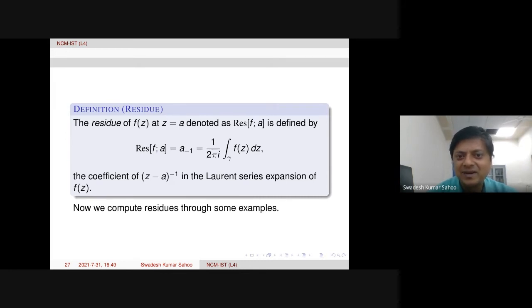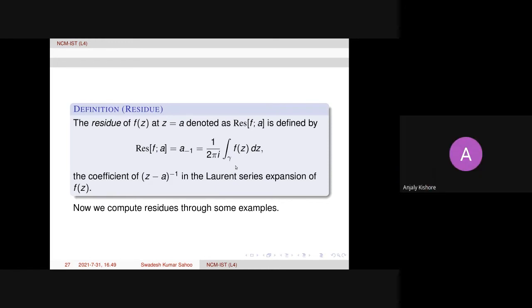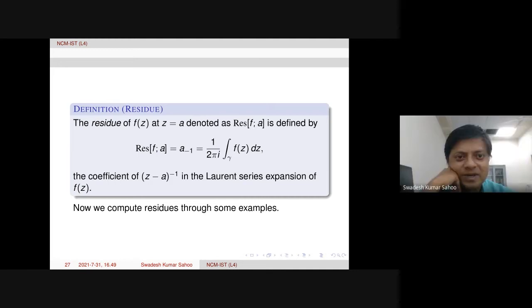Residue is nothing but the contour integral of f of z over a simple closed contour around this point a, where we are computing the residue. So do you know what is the geometric interpretation of this contour integral? In vector algebra we are studying, sir. Is it the same here also?